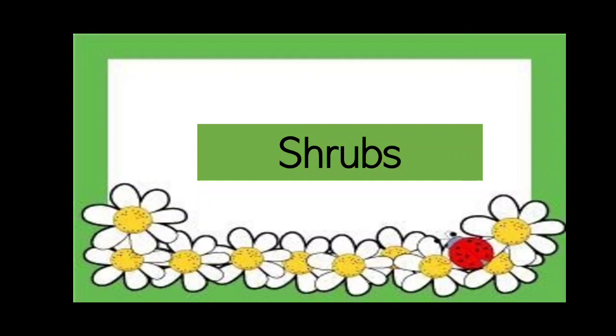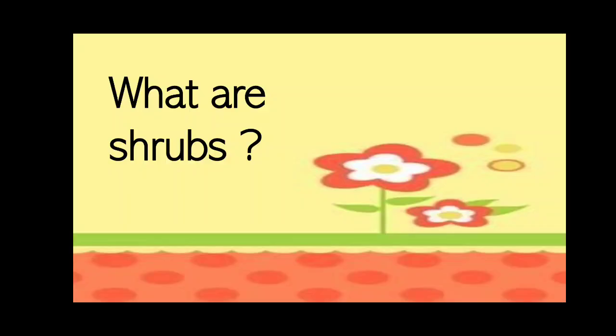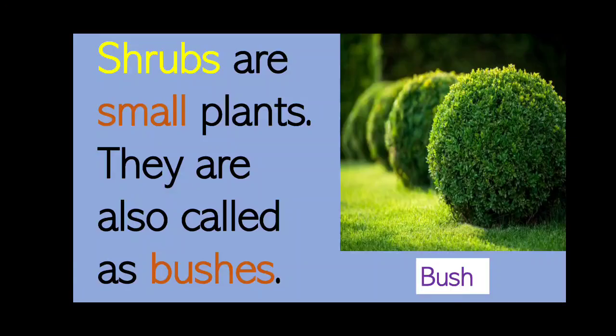Now children, we have learned about trees. We know what trees are. Now let us start with our topic, shrubs. What are shrubs? Shrubs are the small plants. They are also called bushes.